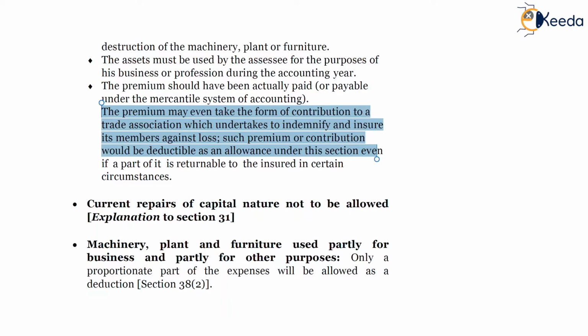Such premium or contribution would be deductible as an allowance under this section, even if it is returnable to the insured in certain circumstances.